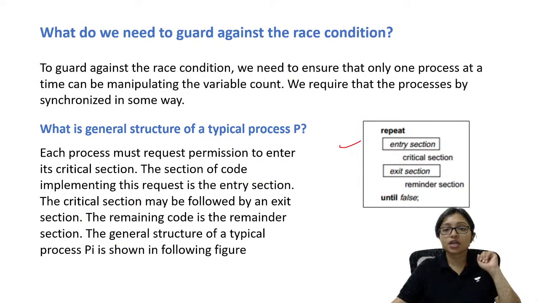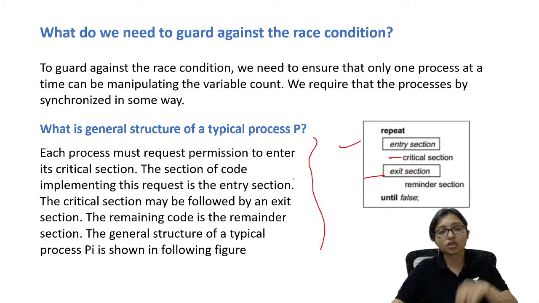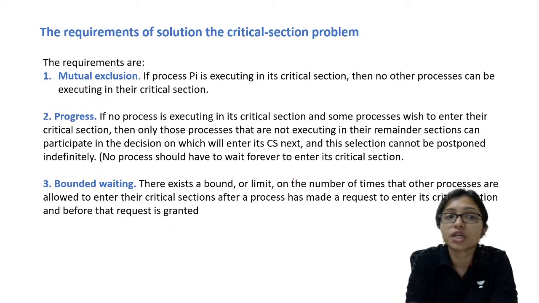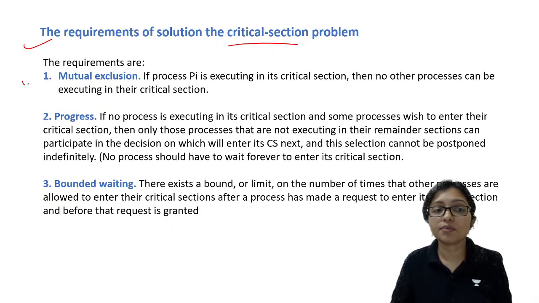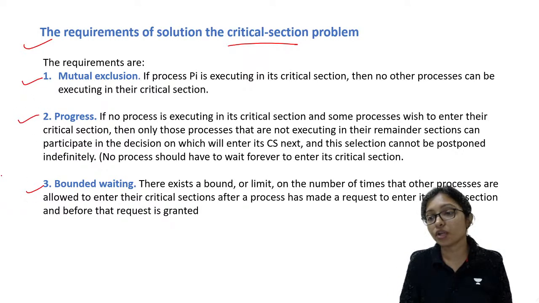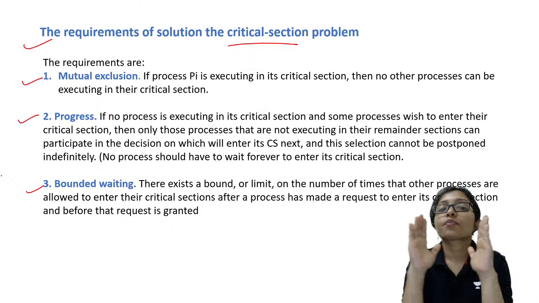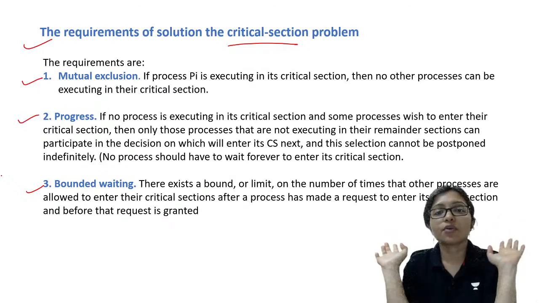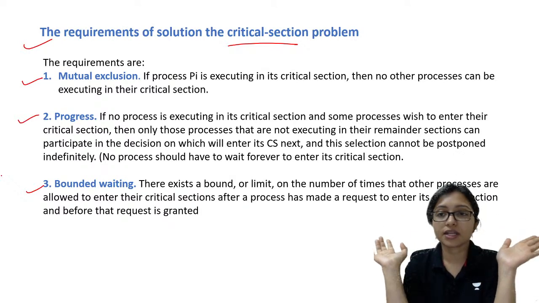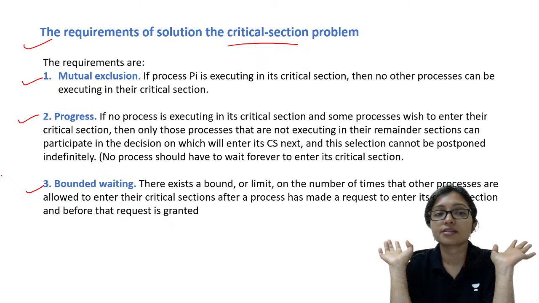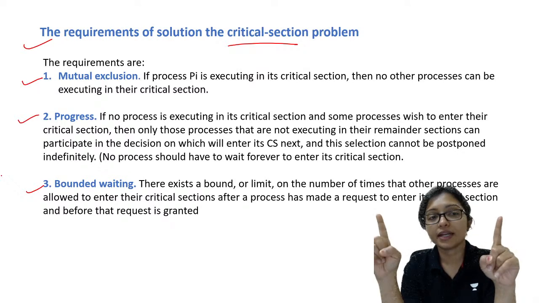So it is the entry section, critical section, then exit section. In that way this is going on. That is how we will work in the critical section. What is mutual exclusion? For the critical section, first we have to satisfy mutual exclusion, progress and bounded waiting. Mutual exclusion means if I am working, then another one cannot come. No other process can come to the critical section. Always we will maintain it.